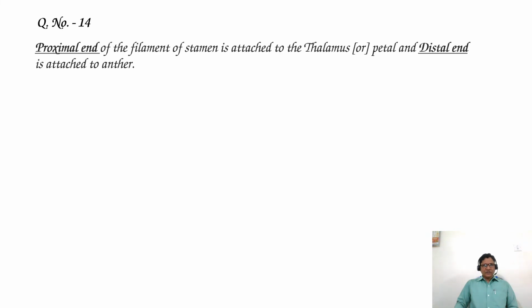First statement. The distal end of the filament is attached to the thalamus or the petal of the flower. Let's see whether it is correct or not. The proximal end of the filament of stamen is attached to the thalamus or petal. But this statement says the distal end is attached to the thalamus, so the statement is wrong. The distal end is attached to the anther.